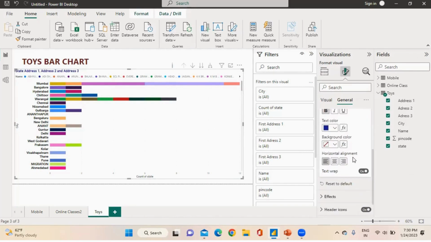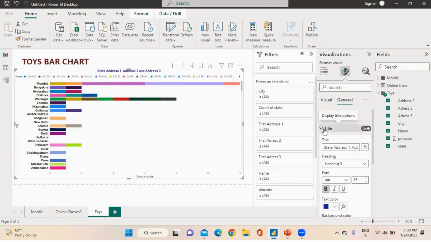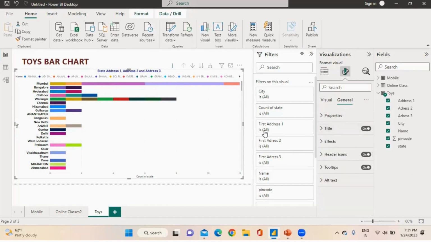This is a horizontal alignment. First one is left. If I press on center, my title will move to center. If I press on right, then my title moves to right. I'm pressing on center. This is my title.